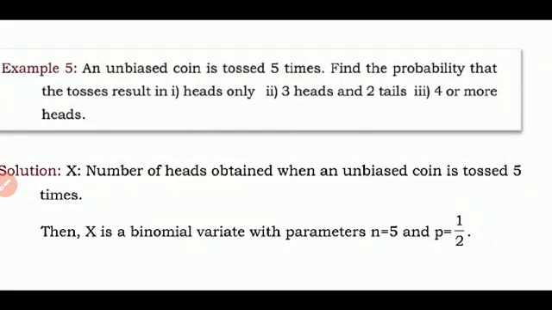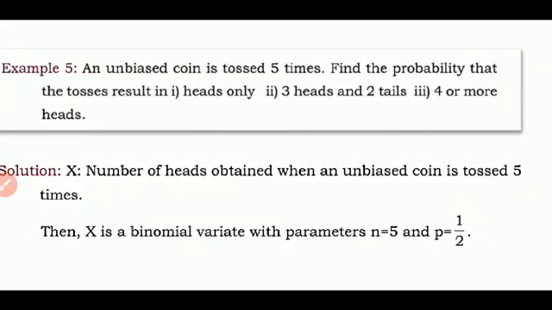An unbiased coin is tossed 5 times. Find the probability that the tosses result in heads only. The second point is 3 heads and 2 tails. And the third one is 4 or more heads. Now, we have to find the probability that the tosses are resulting in heads. As I have already told you all, heads represents success and tail represents failure.